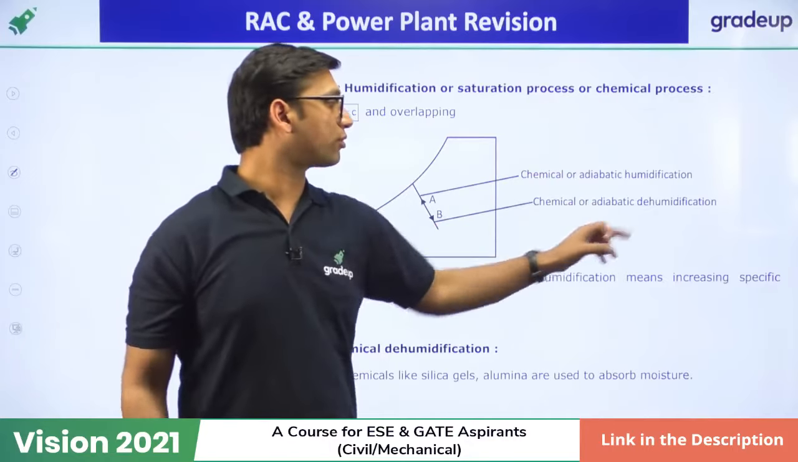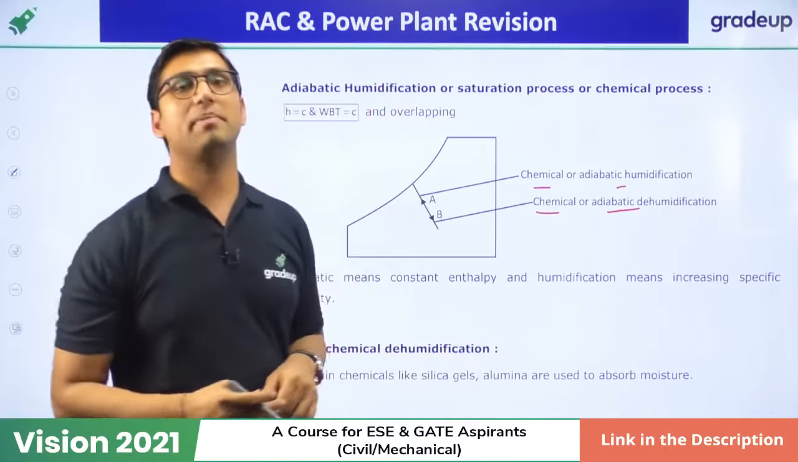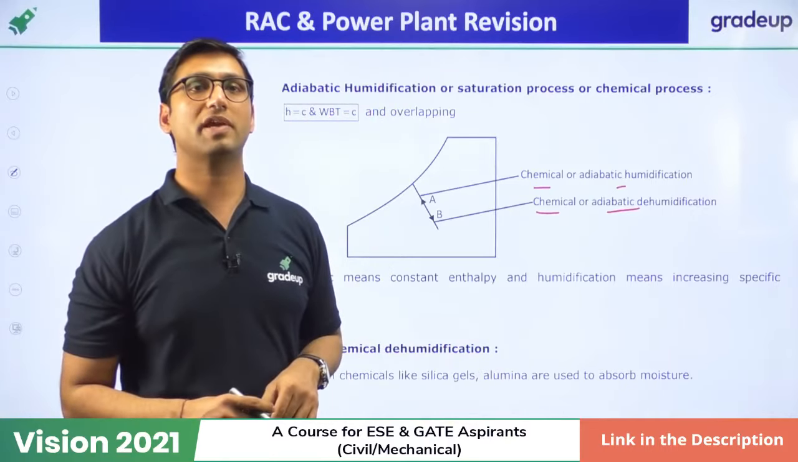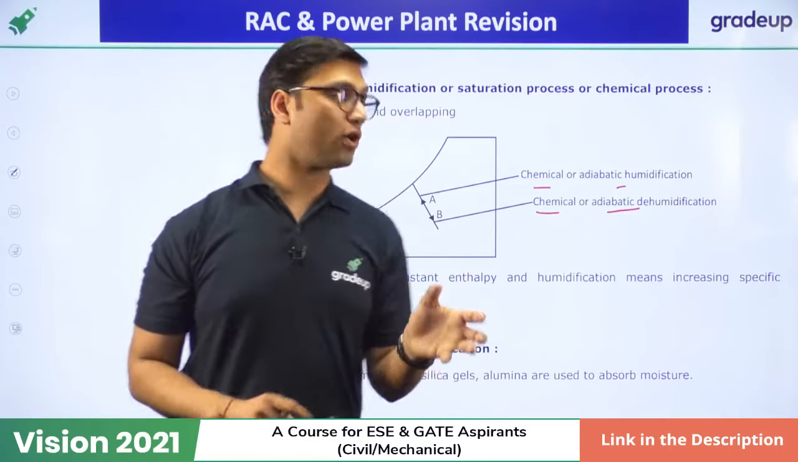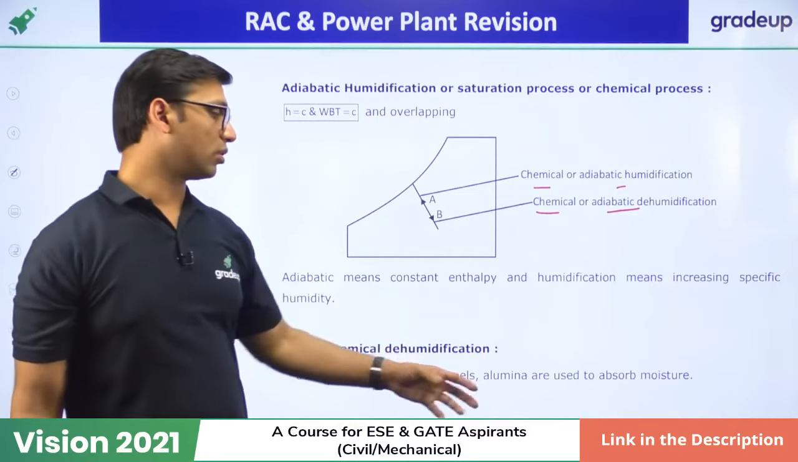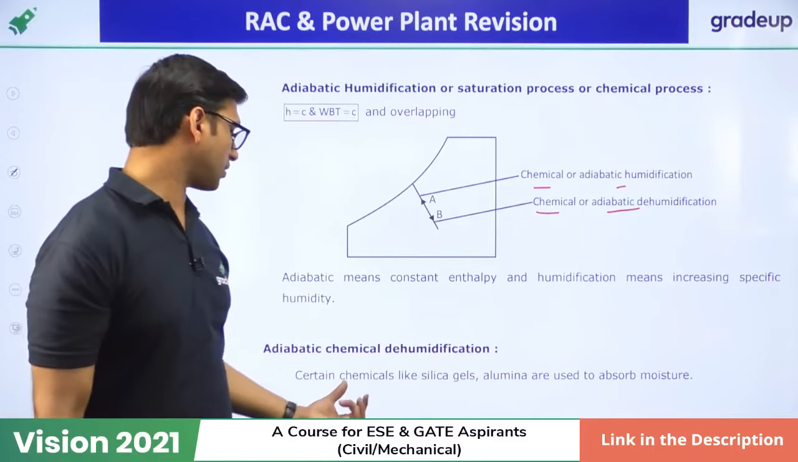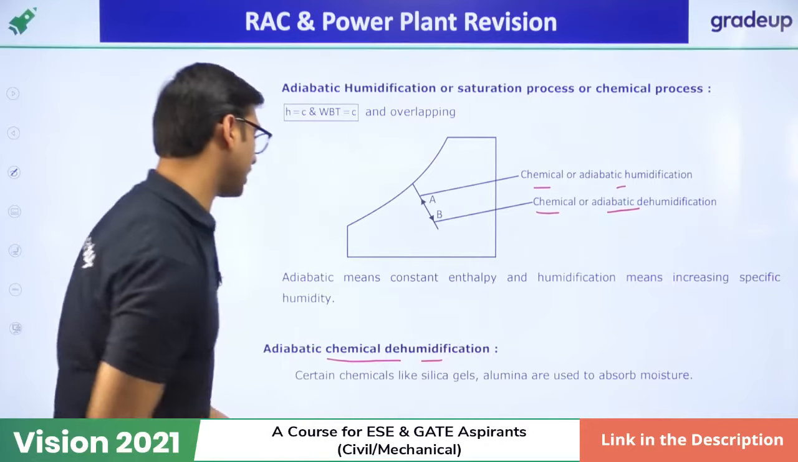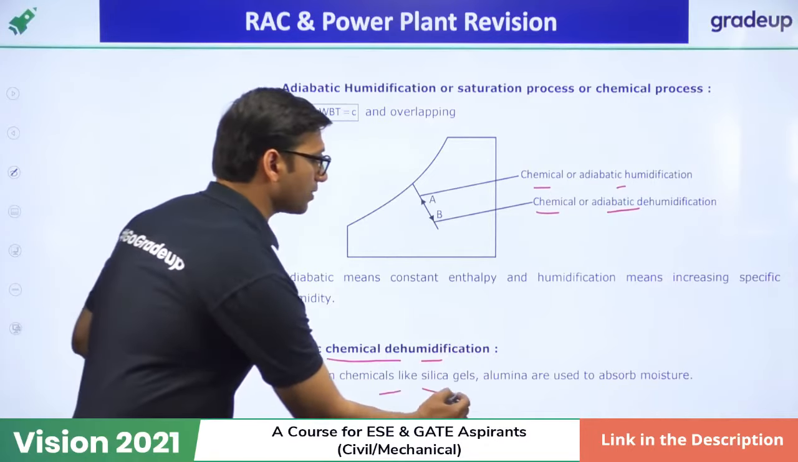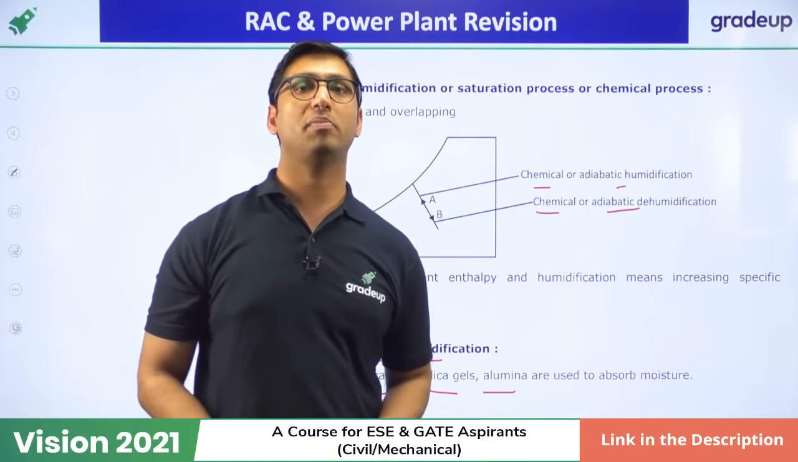Adiabatic dehumidification is also called chemical humidification or dehumidification. What is the meaning of chemical dehumidification? When we use some chemical like silica gel or some other absorbent so that the moisture can be decreased, that is called chemical dehumidification. So under adiabatic chemical dehumidification, certain chemicals like silica gel and alumina are used to absorb the moisture.